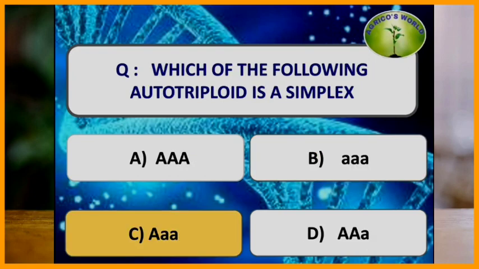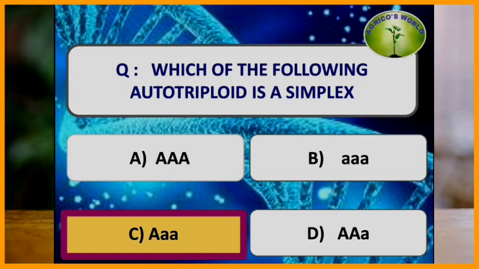Which of the following autotriploid is a simplex? Capital A small a is an autotriploid, and it is a simplex.